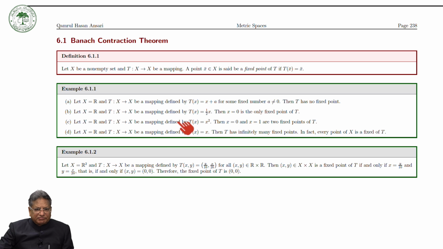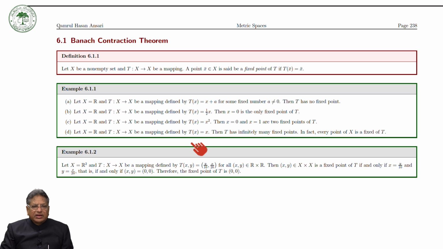So here we have seen that a map can have a unique fixed point, cannot have any fixed point, can have two fixed points, more than two fixed points, or infinitely many fixed points. Our main aim is to show under what condition we will have a unique fixed point.